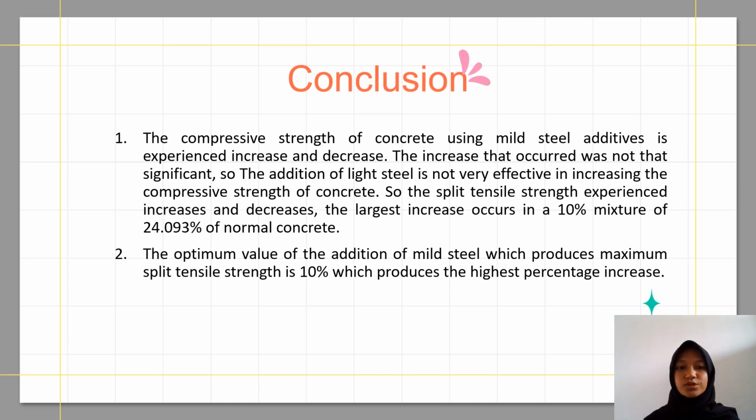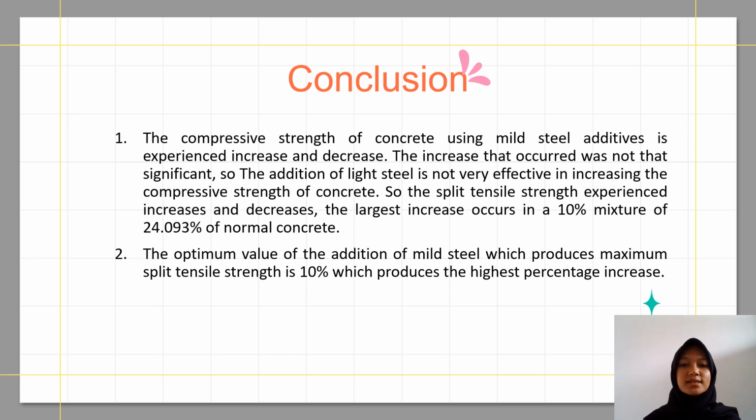And this is the conclusion. The compressive strength of concrete using mild steel additives experienced increases and decreases. The increase that occurred was not that significant, so the addition of light steel is not very effective in increasing the compressive strength of concrete.